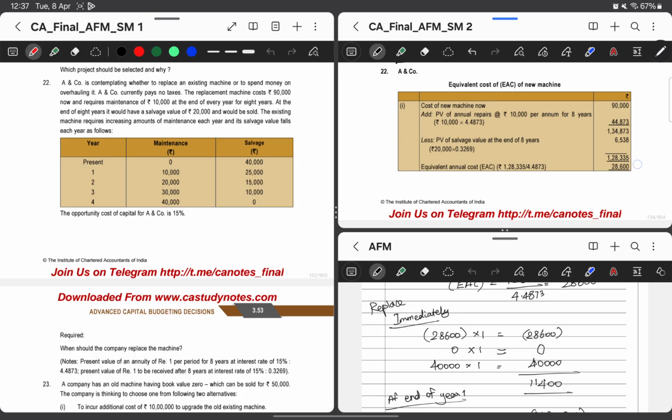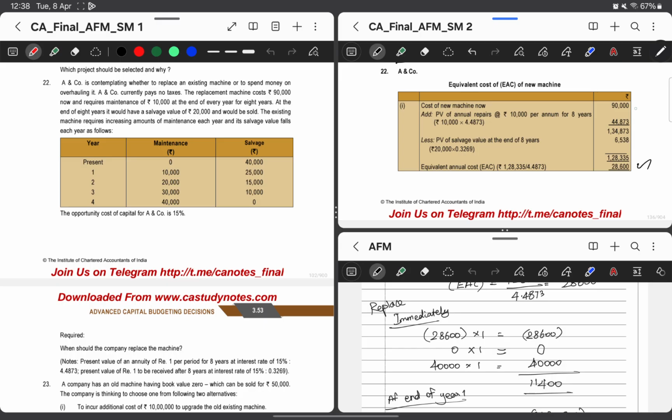which is coming up to 28,600 here, since the initial investment is 90,000, and 10,000 maintenance multiplied by the annuity factor, less the salvage value which we are getting at the end of 8th year. Then we are getting an annual cost of 28,600. In this case, the initial investment is a cash outflow, and even the in-between cash flows are cash outflows only.